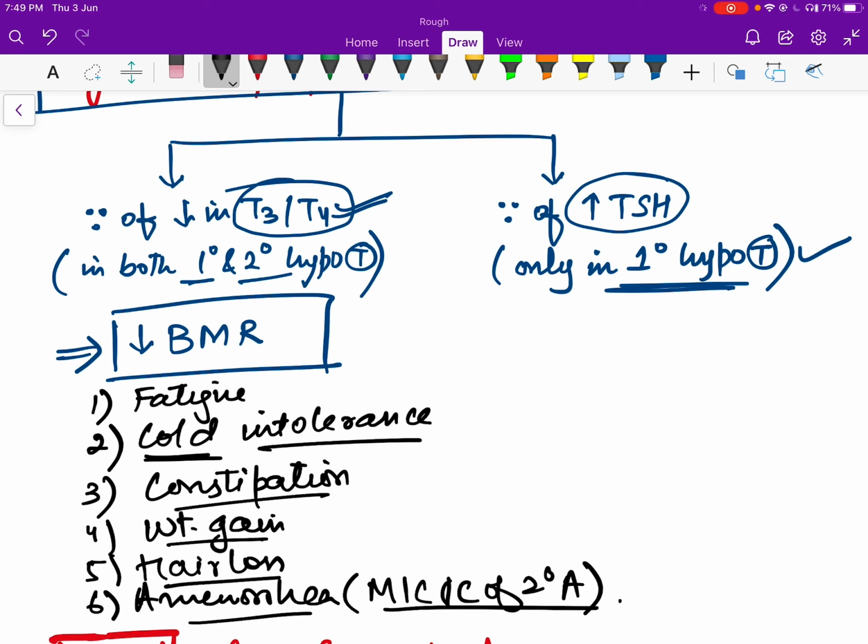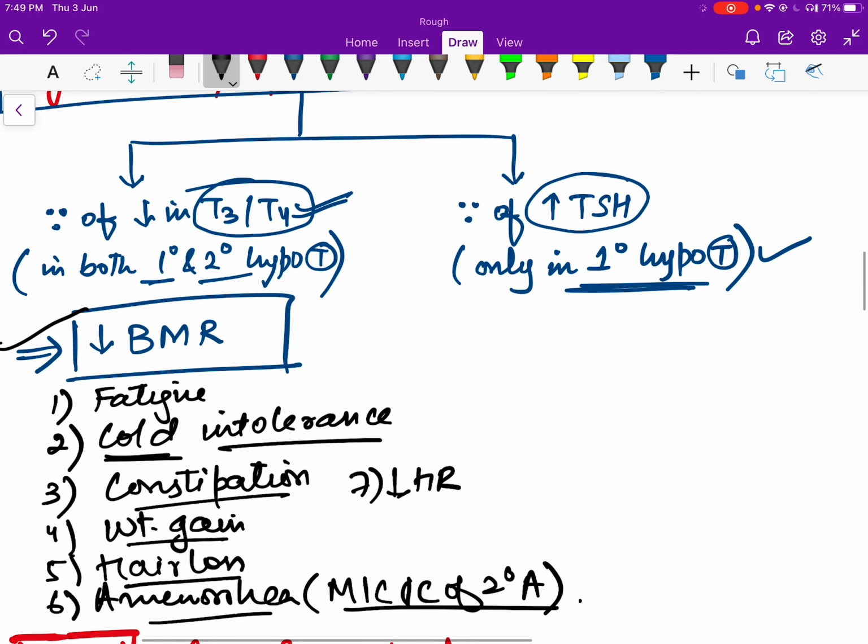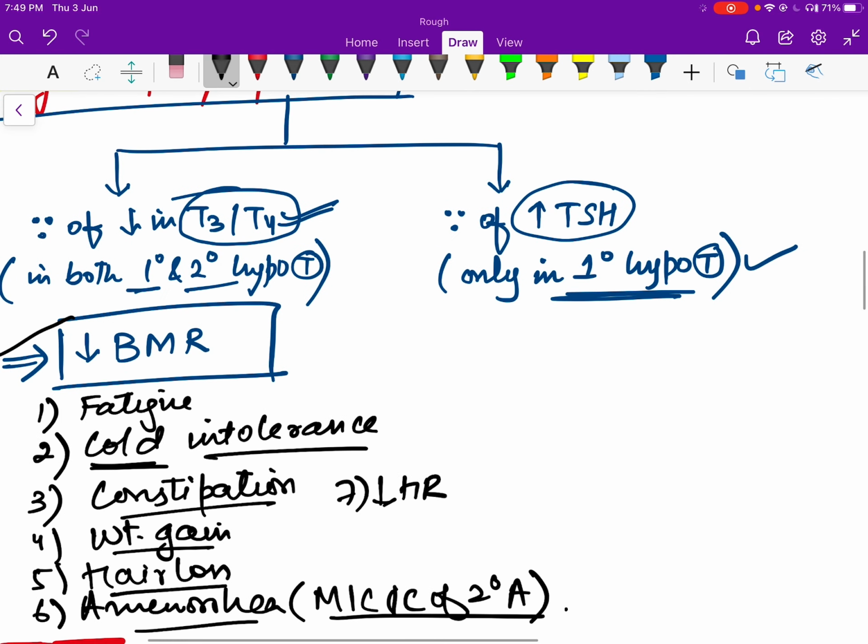So these are some symptoms which are related to decrease in BMR, because of decreased T3 and T4: fatigue, cold intolerance, constipation, weight gain, hair loss, amenorrhea. We can add some more. There's going to be decreased heart rate, etc. We can add a lot more. So these are some chief features.